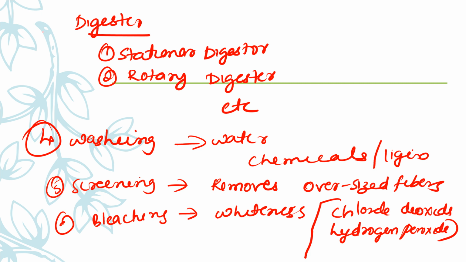So after pulp making, we are washing it with water to remove the chemicals and lignin. Then the next step is screening, to remove the oversized fibers. And the sixth step is bleaching. This is to give the whiteness, and we are using bleaching agents such as chlorine dioxide and hydrogen peroxide. This bleaching will give more resistance and absorbency to the paper.